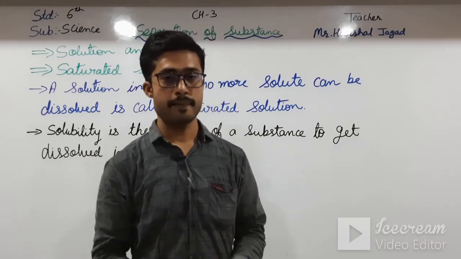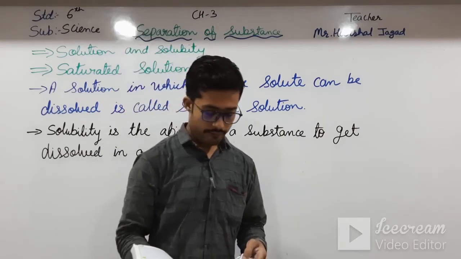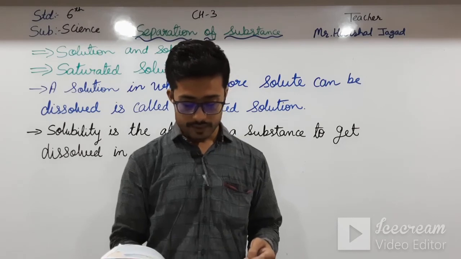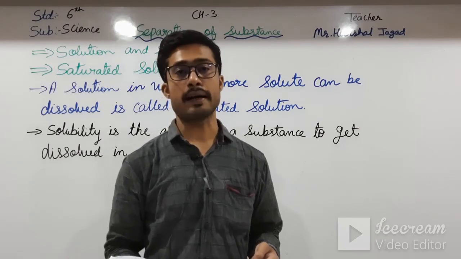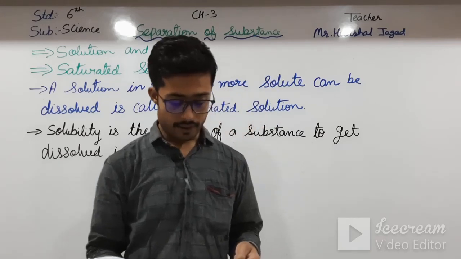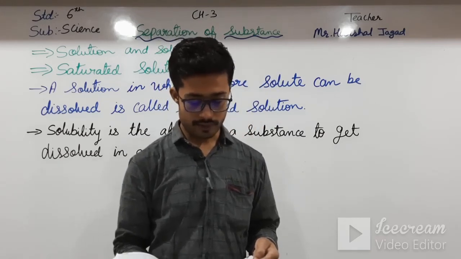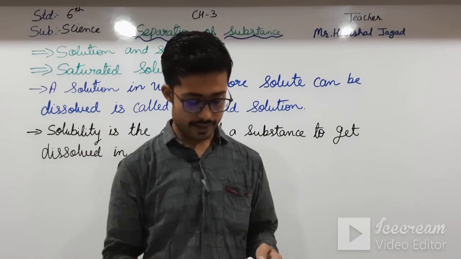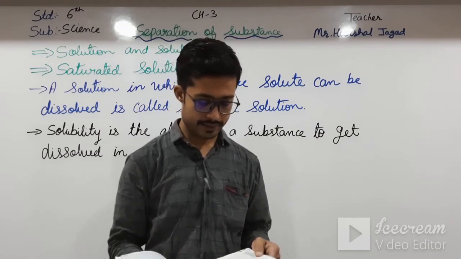Okay students, see here the factors that speed up the dissolving of a solute. Some of the factors are given over here. First is heating. In order to dissolve the amount of salt left at the bottom of the container in the saturated solution, we will need to heat the solution.